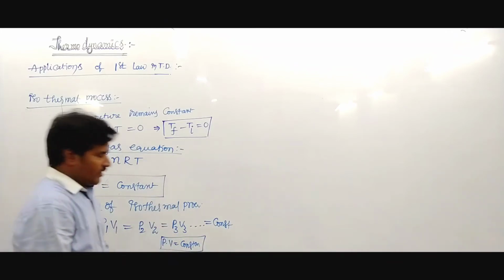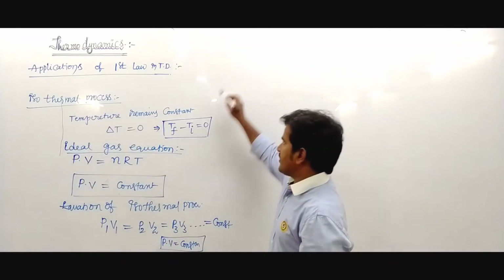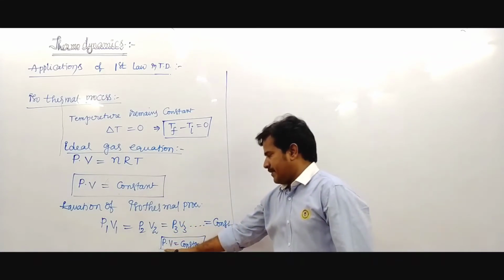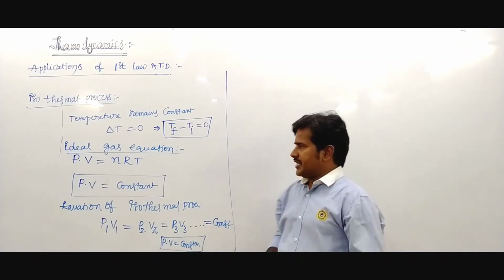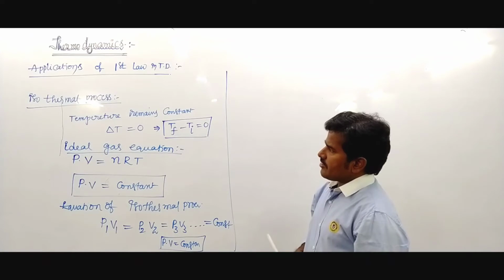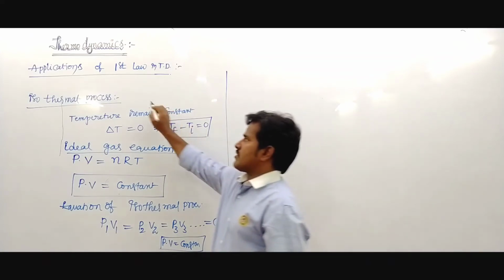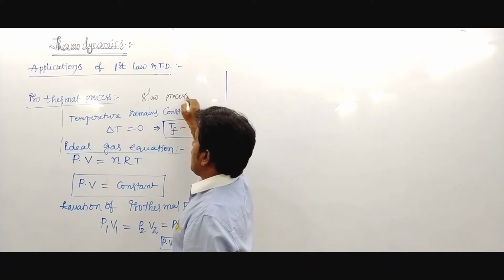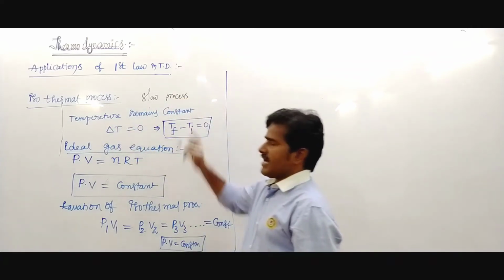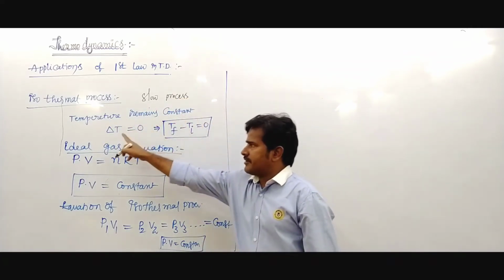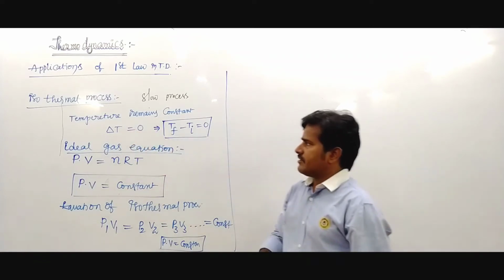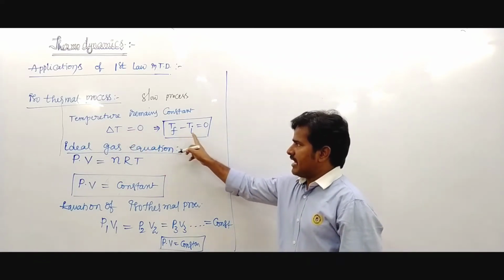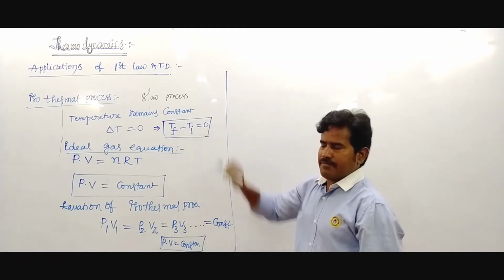The isothermal process is a slow process, and temperature remains constant. Change in temperature becomes 0, T final minus T initial equals 0.